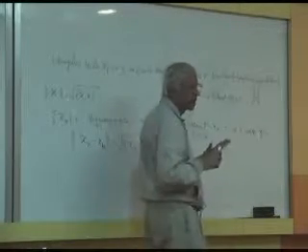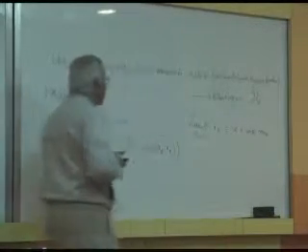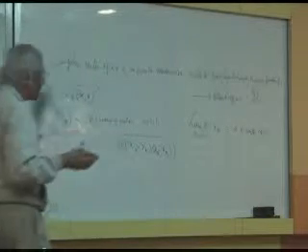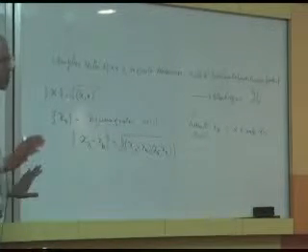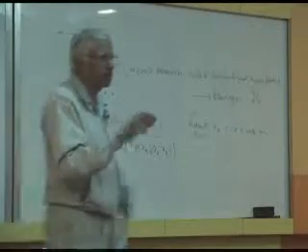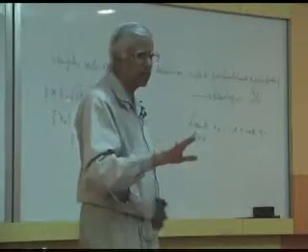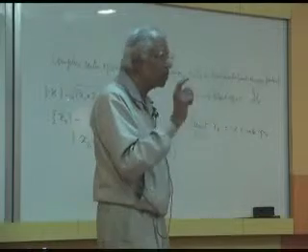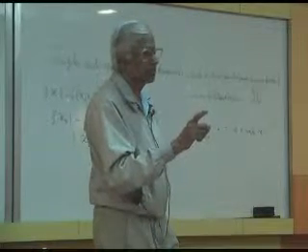So this is a fact that real numbers have this property. Suppose you choose a sequence of real numbers, very easy to imagine, and suppose it is a Cauchy sequence.